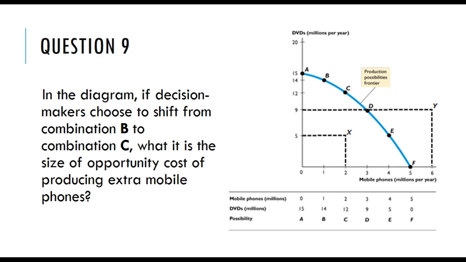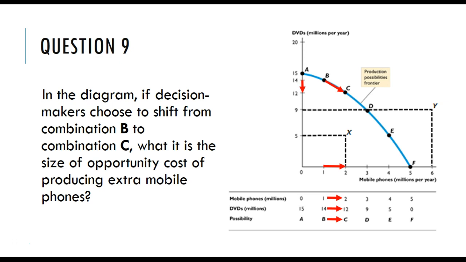Number 9. In the diagram, if decision makers choose to shift from combination B to combination C, what is the size of opportunity cost of producing extra mobile phones? Alright, so we're going from B to C, which means we're able to produce 1 million extra mobile phones compared to before. But in order to do so, we had to give up 2 million DVDs.